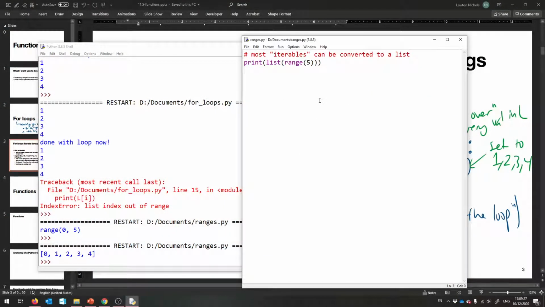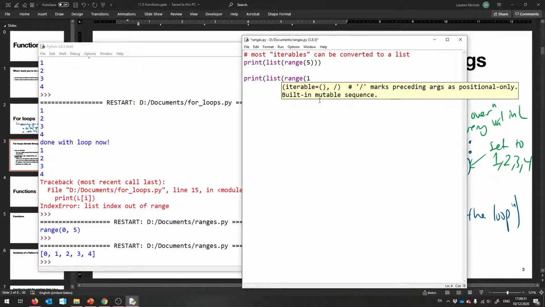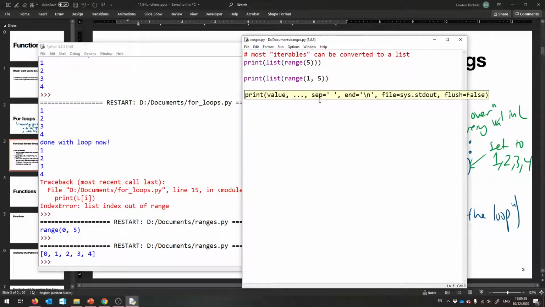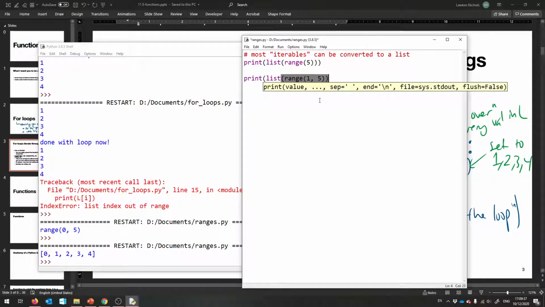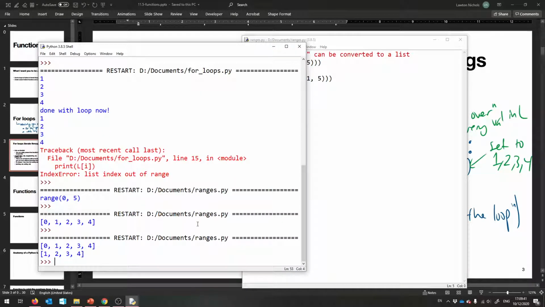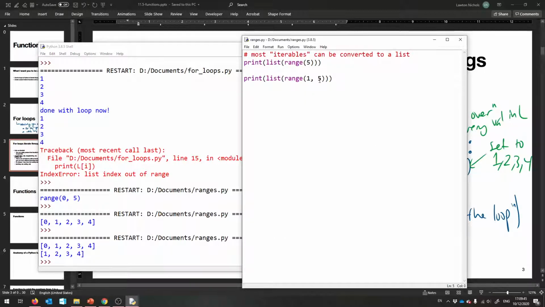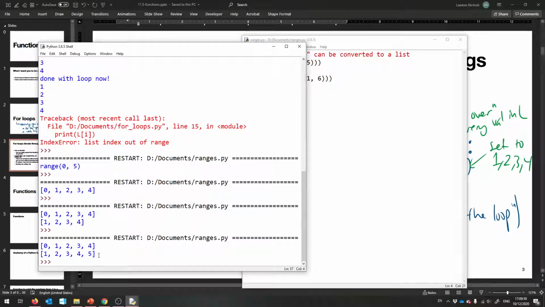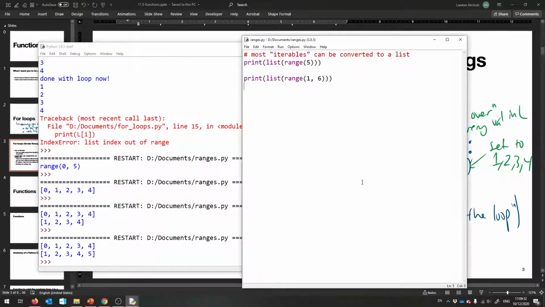You can have it start at 1. You can say print list, you can make a range that starts at 1 and goes up until 5, that is. Close the list, close the print. So that will give me 1, 2, 3, 4. And of course, if you wanted to go to 5, you have to give 6. That's what you have to do.